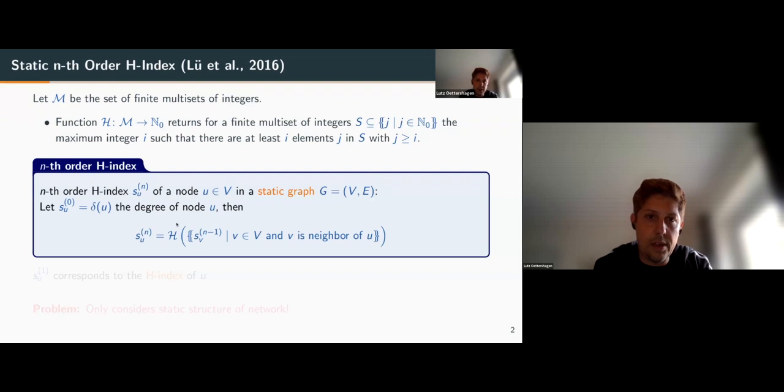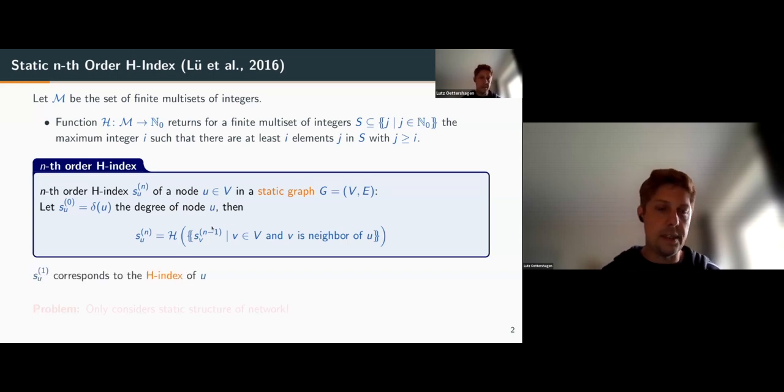Then the nth order H-index of u is defined as applying the function h to a multiset which contains, for each neighbor, its (n minus 1)th order H-index. By this definition, the first order H-index is the H-index of the vertex u.